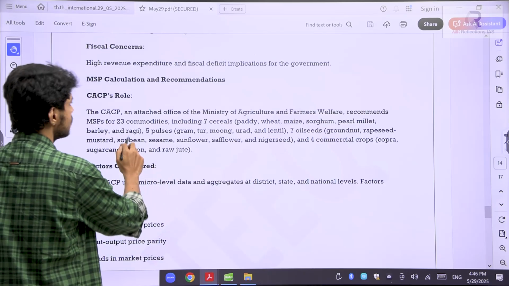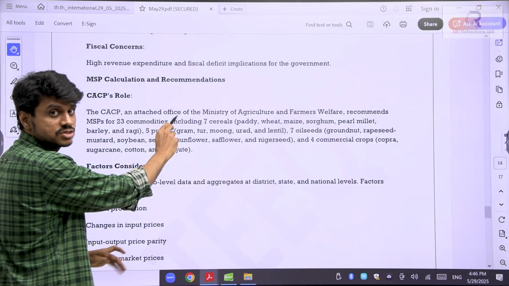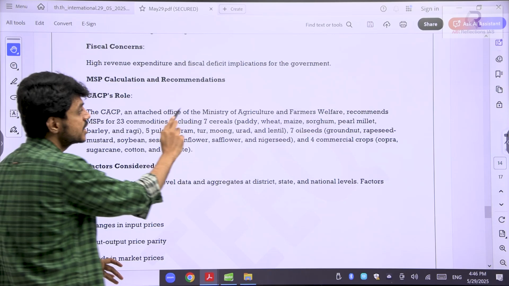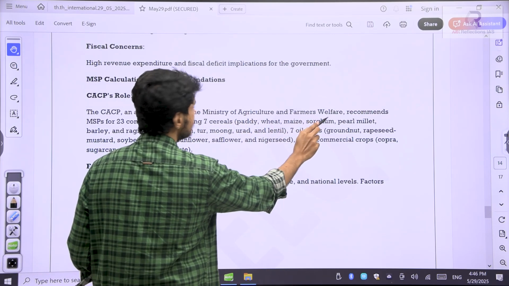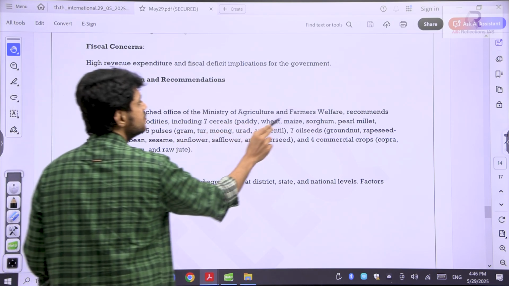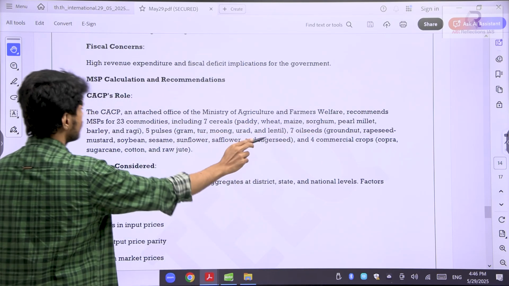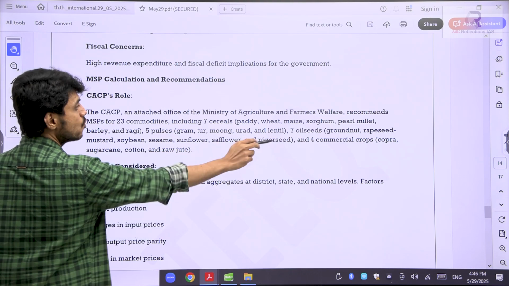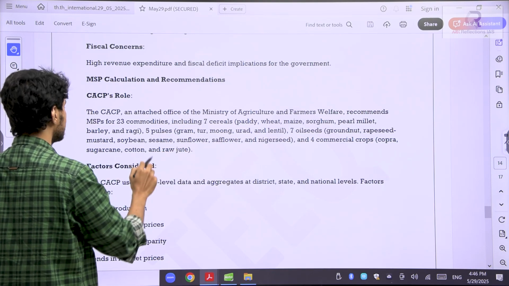See here, this is also important. CACP is an attached office. It is not a statutory body. It is an attached office of the Ministry of Agriculture and Farmers Welfare. It recommends MSP for 23 commodities, including 7 cereals, paddy, wheat, maize, sorghum, all these things, 7 oilseeds, 5 pulses, and 4 commercial crops, copra, sugarcane, cotton, and raw jute.